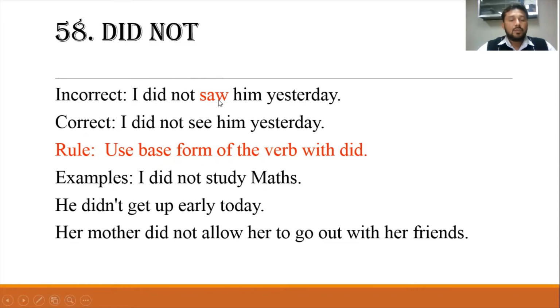So this is a rule that whenever you use did not, the first form of the verb should be used. So the correct one is I did not see him yesterday. So we have to use the first form or base form of the verb with did. I did not study maths. He did not get up early today. Her mother did not allow her to go out with her friends.